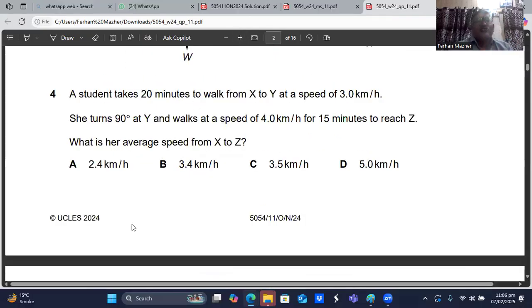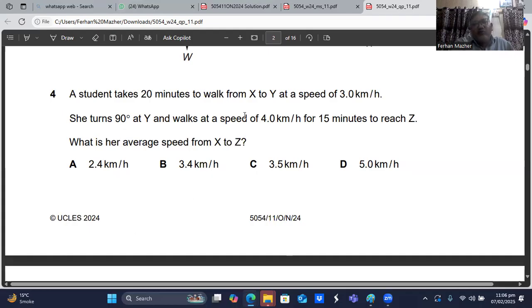We are on question number 4. It says a student takes 20 minutes to walk from X to Y at a steady speed of 3 kilometers per hour. She turns 90 degrees at Y and walks at a speed of 4 kilometers per hour for 15 minutes to reach Z. What is her average speed from X to Z? They are talking about the average speed. The average speed is the total distance traveled divided by the total time taken to complete that journey.